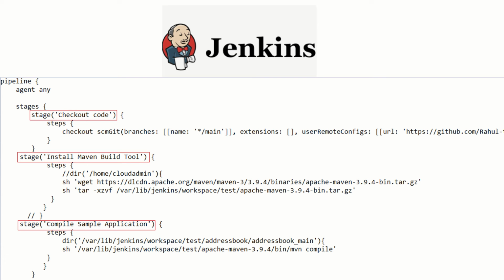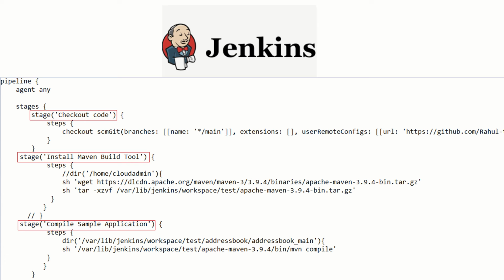As of now, you can understand what this CICD pipeline is. Basically it starts with the pipeline section. Then we need to provide an agent. If we place agent any, it means it will run on the same machine where Jenkins is installed, so it will run on the master machine. Then we have stages, then stage, then steps. Inside steps, we provide the steps related to that particular stage.